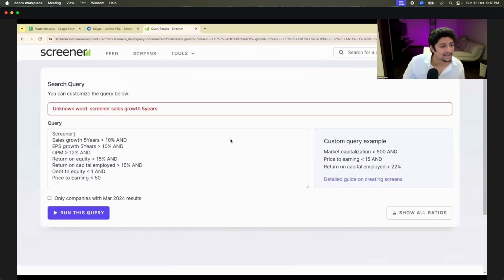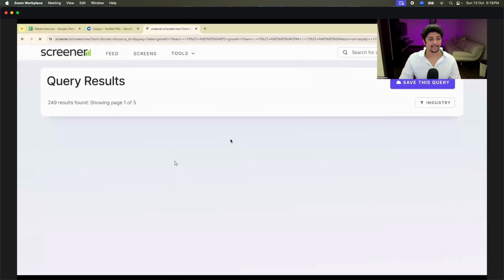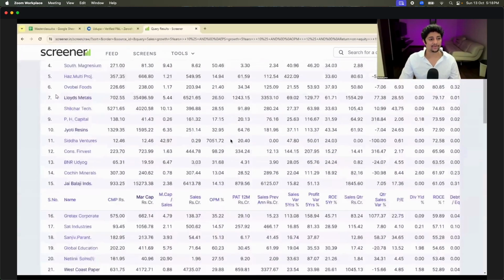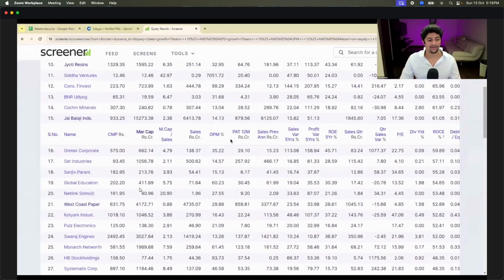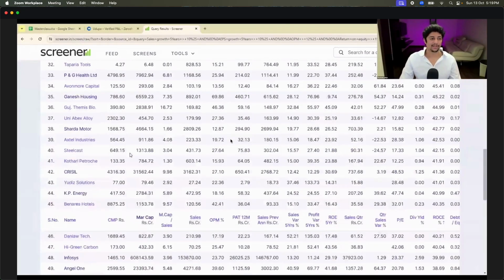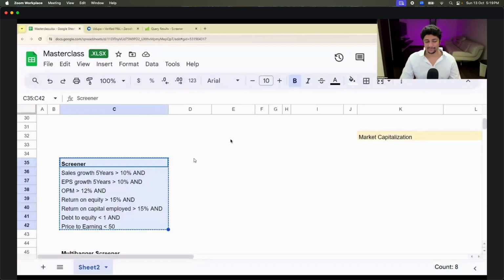Oh, one sec. What is this? Oh, I have to remove this. Sorry. Don't copy the screener part, obviously. Just do this. And suddenly, if I open this, see, you will get so many. You will get 249 companies. And it is going across 1, 2, 3, 4, 5 pages. But let's not do this. It will get complicated.